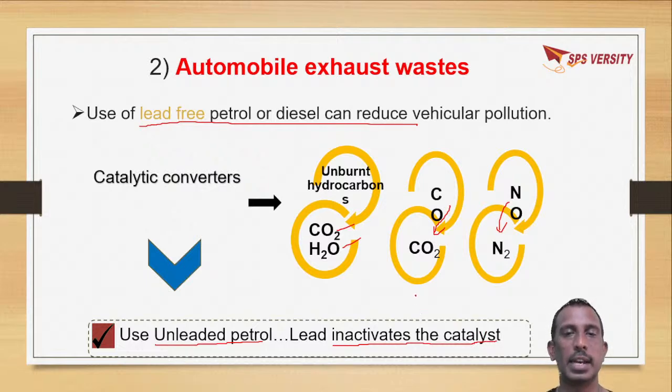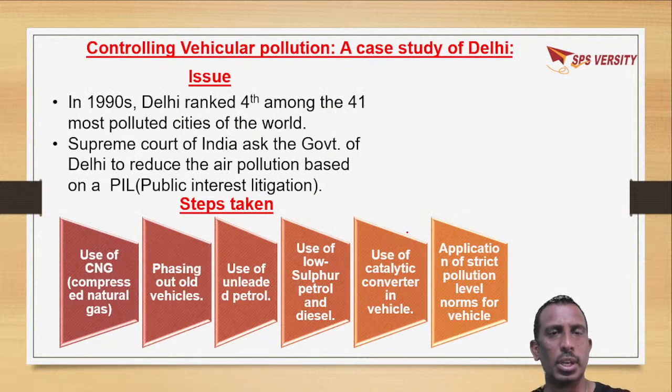When the catalyst becomes inactivated, it cannot carry out this process. That's the reason why at present we are using lead-free petrol, which doesn't have lead. Catalytic converters convert the harmful gases, that is unburnt hydrocarbons, carbon monoxide, and nitrous oxide, into carbon dioxide and water, carbon dioxide, and nitrogen respectively. So these are different measures which should be taken to control vehicular pollution.